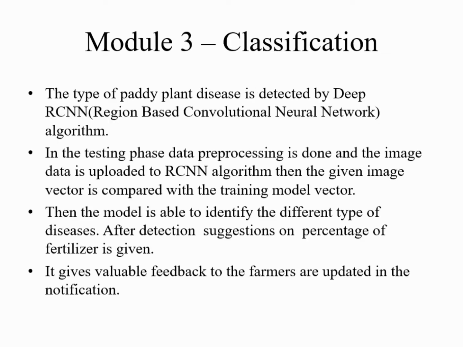Next, we move on to module 3, classification. This type of paddy plant disease is detected by deep RCNN. In this testing, all pre-processing is done and the image is uploaded to the RCNN algorithm. It is compared with the training dataset. Then it is able to identify different types of diseases. After detection, suggestions on the percentage of fertilizer are given. It gives valuable feedback to the farmers or is updated in the notification.